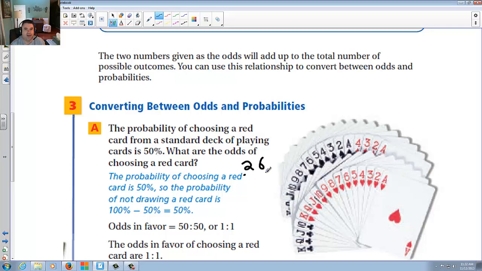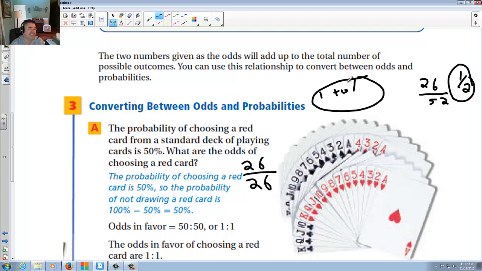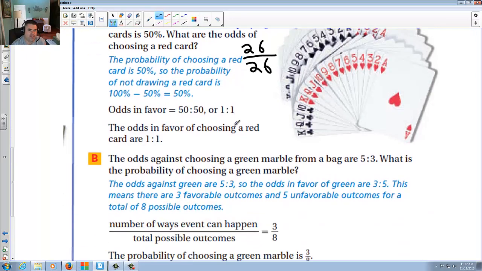So there's 26 possible outcomes where it will work, and 26 where it will not, in other words, where they'll be black. So it's 1 over 1 or 1 to 1. The difference is, if it was probability, it would be 26 out of all possible, which is 52. So you have a 50% probability you're going to land it, but if you're looking at odds, it's 1 to 1. It means the same thing, you're just comparing two different things.